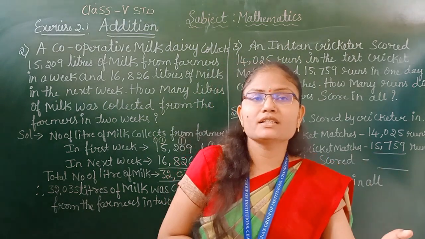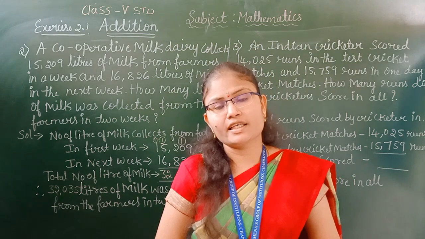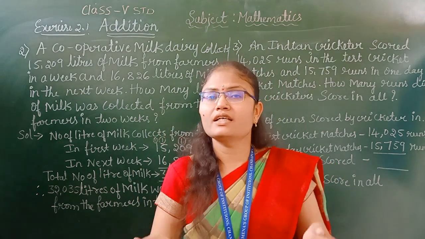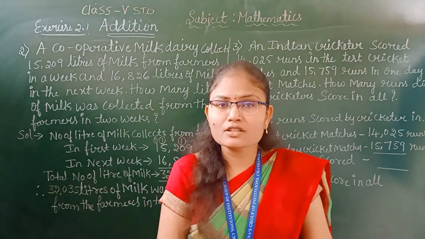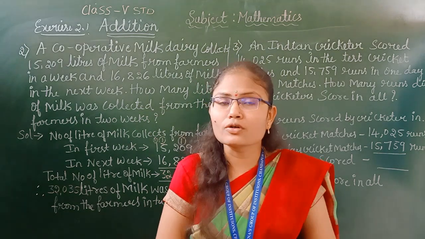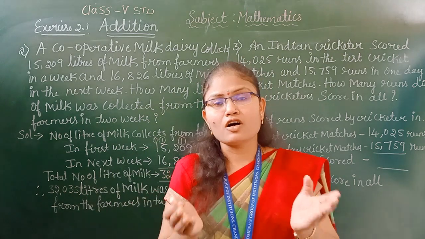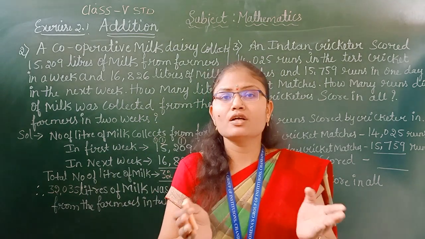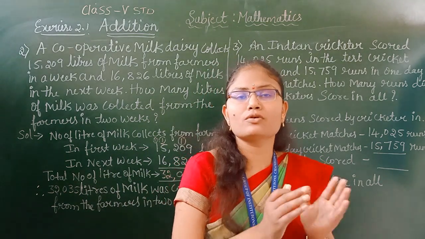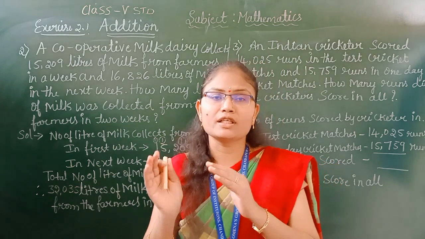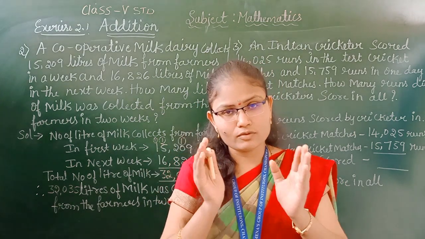He scored 10 runs in a one day cricket match and 15 runs in a test cricket match. Now I will ask, total how many runs did he score? You will add 10 plus 15. How much? 25. Now you will say total Rama scored 25 runs in both test matches and one day cricket matches.